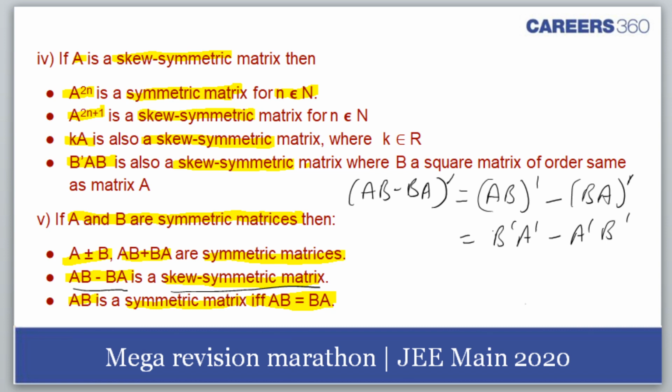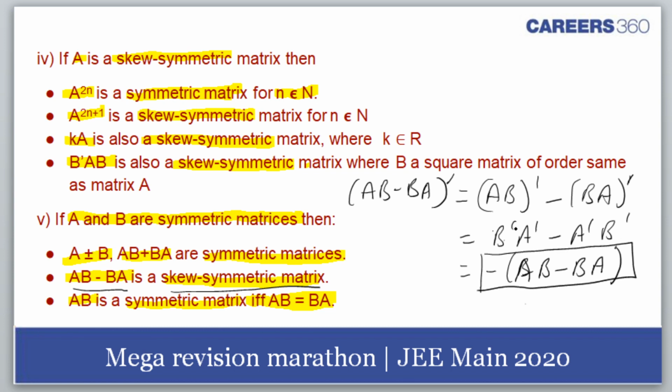This won't fetch me a skew symmetric matrix. A skew symmetric would have been if I get minus BA transpose, which is AB minus BA. Now tell me, when B transpose, now this I should get.